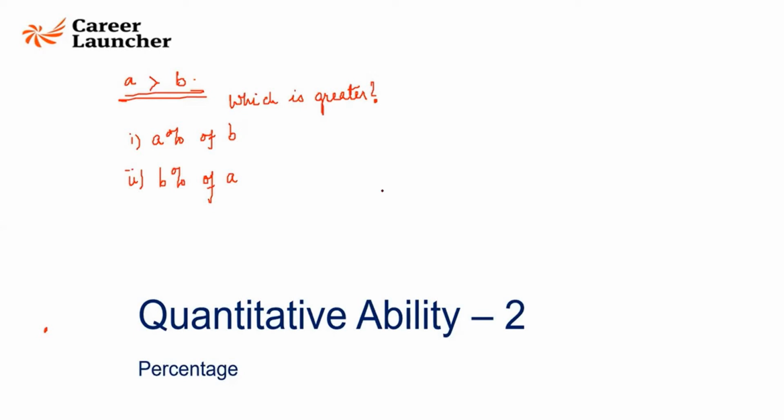Srishti says A percent of B. Okay. Anyone with a different answer? Both possible. What do you mean by A percent of B? What do you mean by 20% of 50? Is this not equivalent to 20%, that is 20 by 100 of 50?